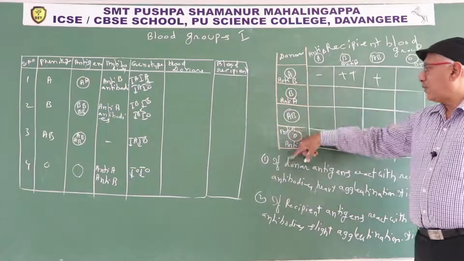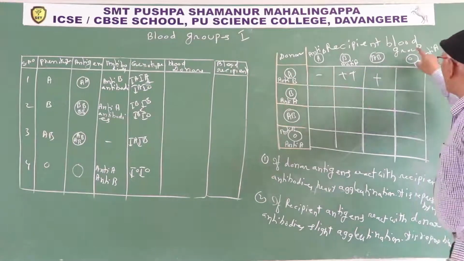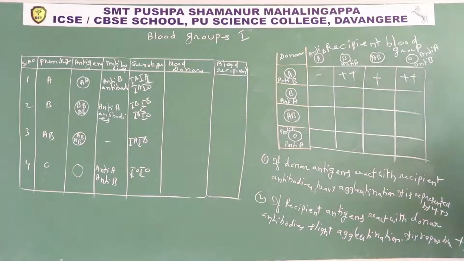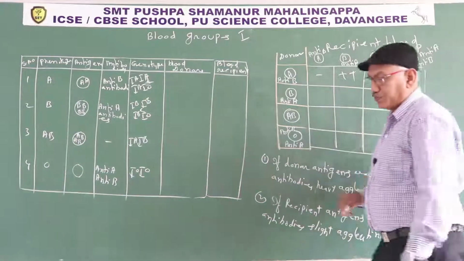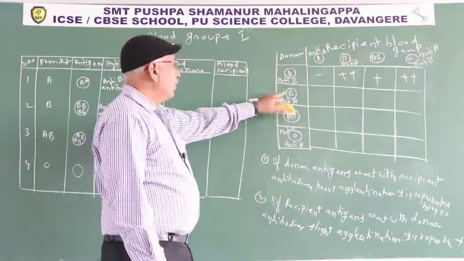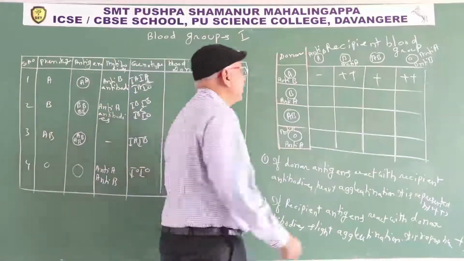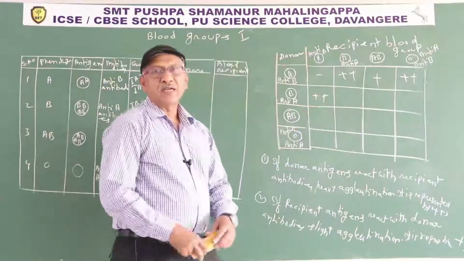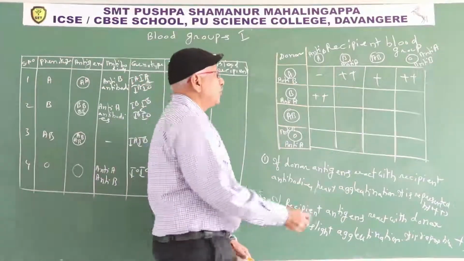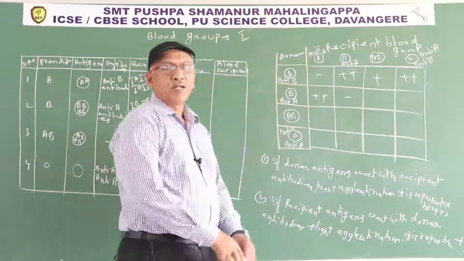Next one, apply first rule. A antigen of donor react with anti-A, heavy agglutination. Heavy agglutination means death. If person having O accepted blood from A, what happen? Within minutes, death occur. Next one, donor B, recipient A. B antigen react with anti-B, heavy agglutination. Second one, donor B, recipient B. Both are same blood groups. So that's why no agglutination.